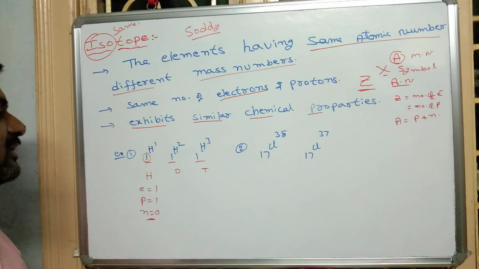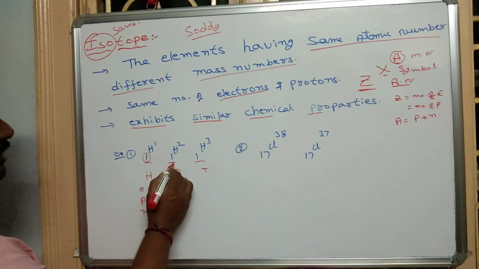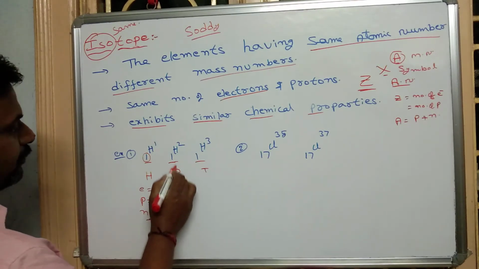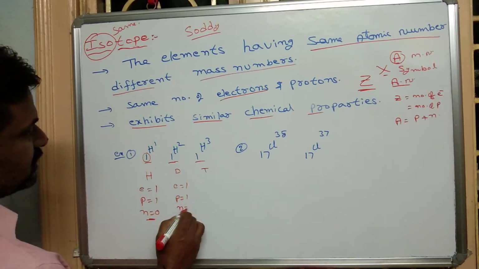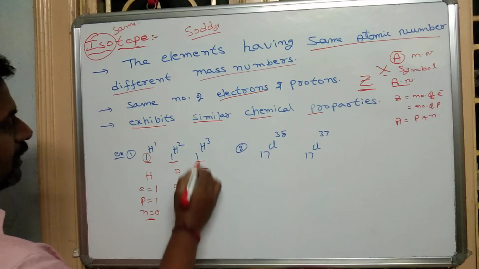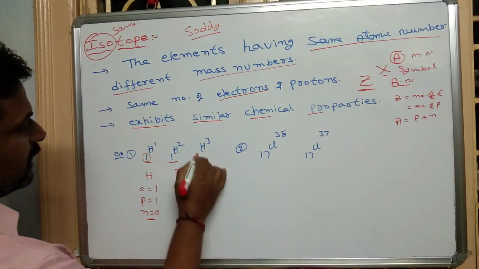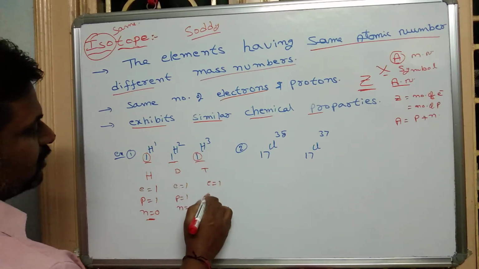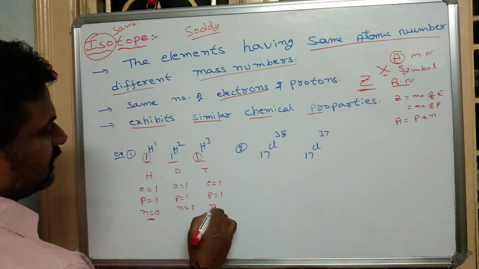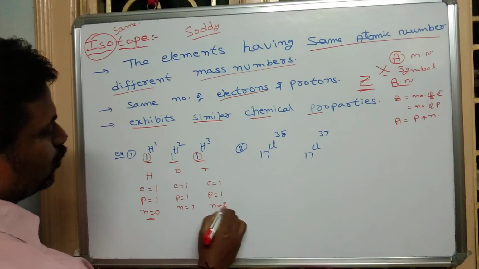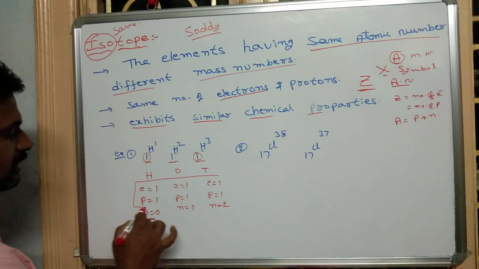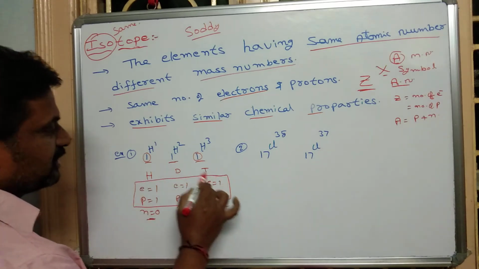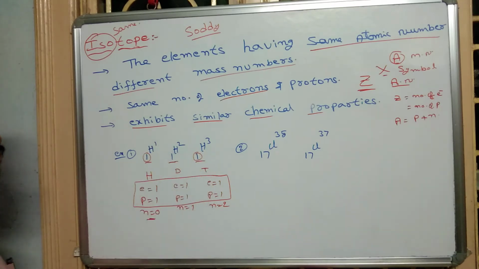For deuterium 1H2: electrons 1, protons 1, neutrons 2 minus 1, which is 1. For tritium: atomic number 1, electrons 1, protons 1, neutrons 3 minus 1, which is 2. So observe that all the isotopes have equal numbers of electrons and protons. So these are the isotopes.